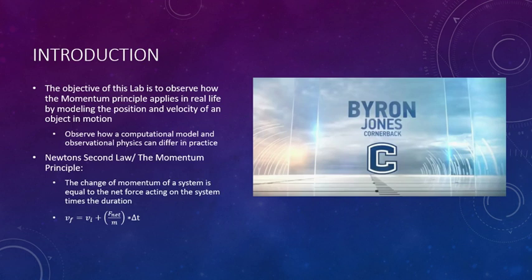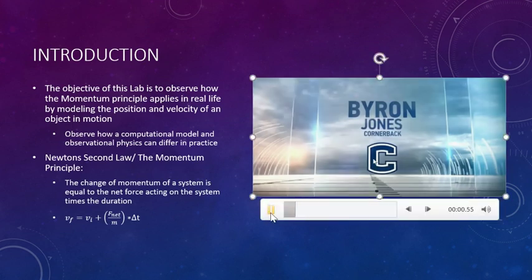And the main concept I used in this lab was Newton's second law, or the momentum principle, which states that the change in momentum of a system is equal to the net force acting on the system multiplied by the duration. This also means I was able to update the final velocity of Byron Jones in my GlowScript code by using the initial velocity plus the net force divided by the mass multiplied by the change in time. Just to show the video that I used.